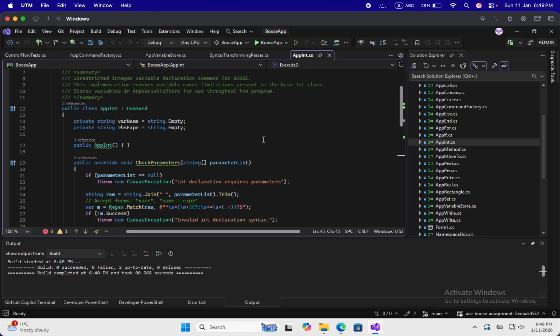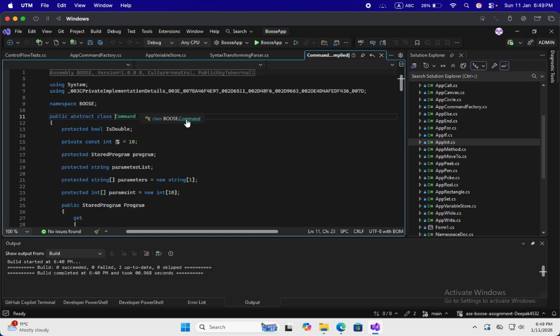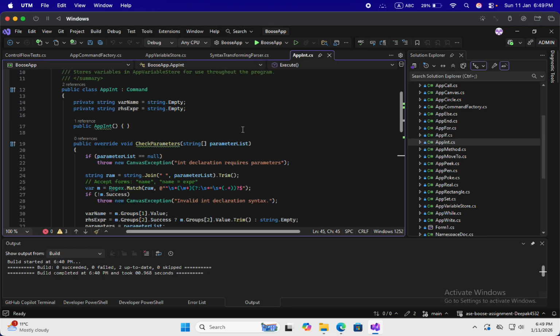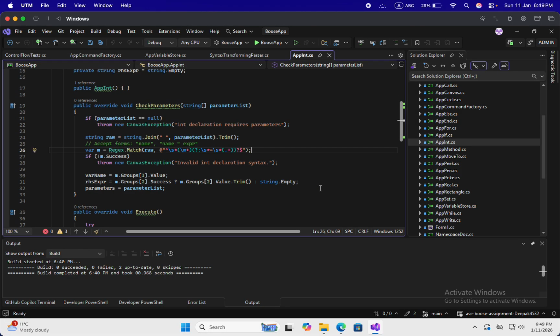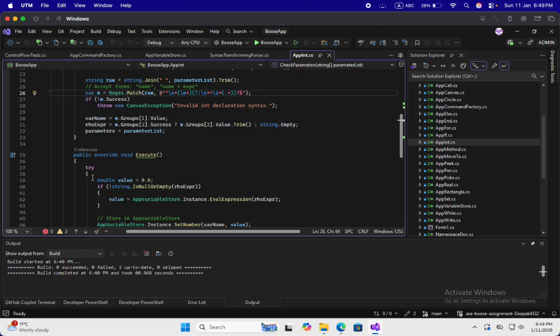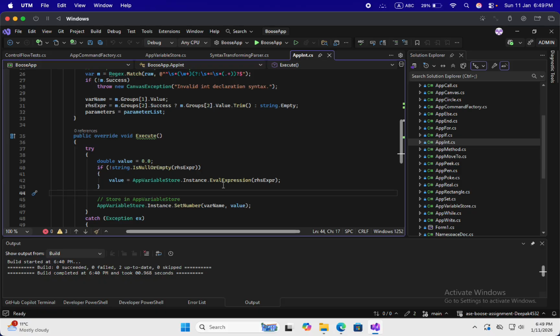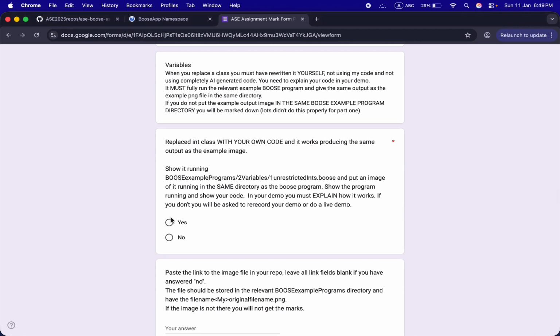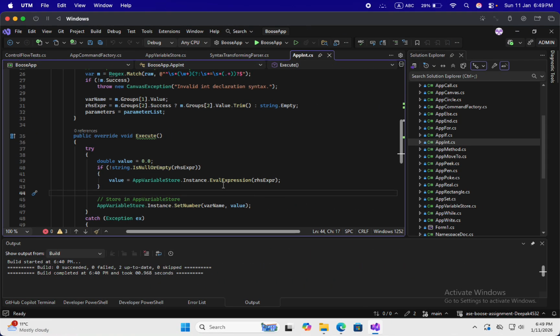In app int, here you can see I have extended command, and this command extends iCommand interface from Booz. I have used it. At first, it checks for parameters and everything, and I execute it using app variable store, where the variables are stored, where I have used singleton design pattern, as I have said already. Now let's run this app integer.